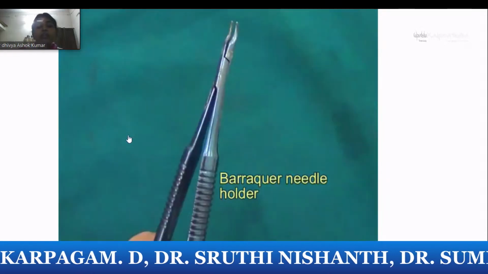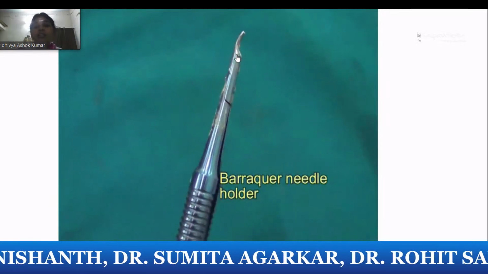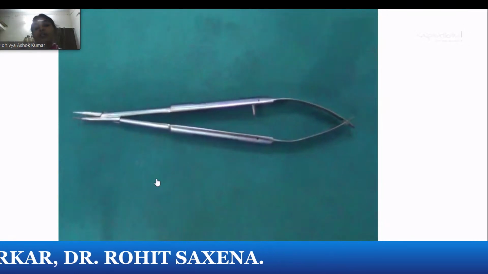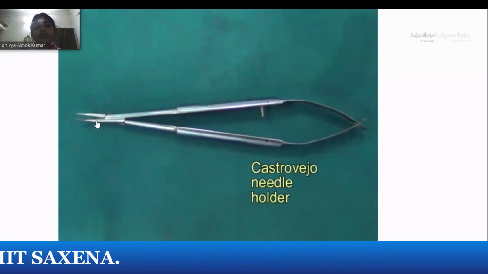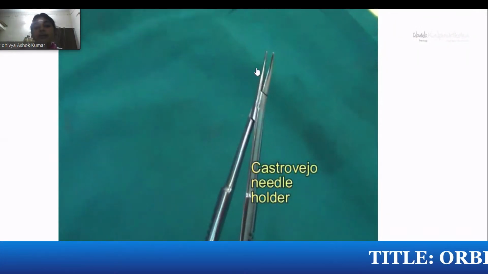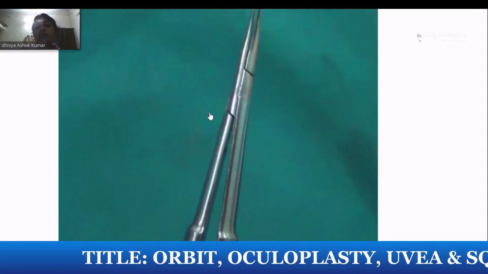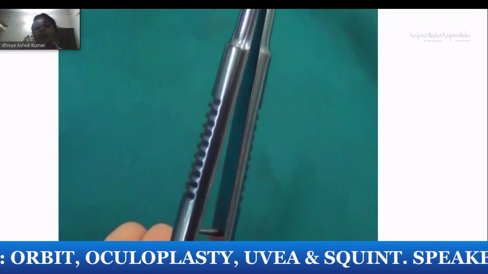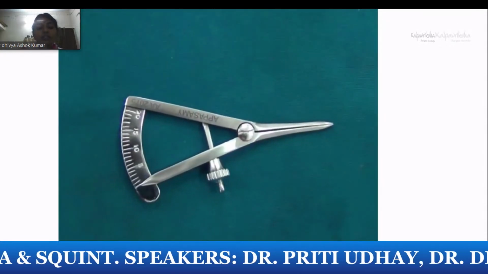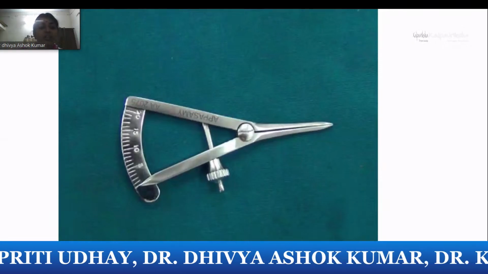Now coming to the needle holders, the Barraquer's needle holder, which you commonly use for your cataracts. See this neck, which is a little bit curved here. And the alternate needle holder is your Castroviejo needle holder, which the neck will not be very much curved. And it is larger in size. So this is the Barraquer, that was the Barraquer, this is the Castroviejo needle holder. Barraquer usually used for nylon threads. And here for Vicryl and VR surgery, spin surgeries, Castroviejo. So the striations in the holding region give you grip. That's why there are striations.